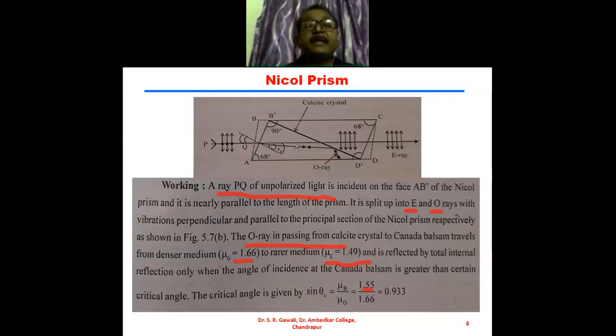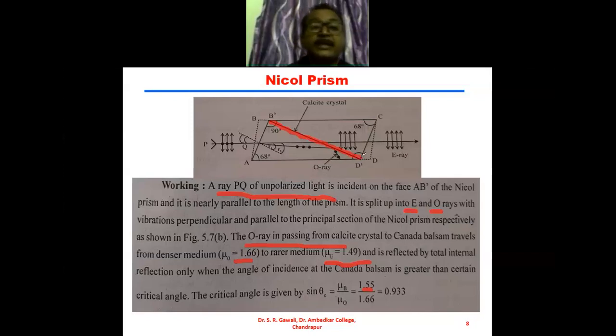In this particular direction, the refractive index mu o is equal to 1.66, and the refractive index for the extraordinary ray is 1.49, and in between these two there is Canada balsam. It is the glue used for cementing the two pieces of the Nicol prism.